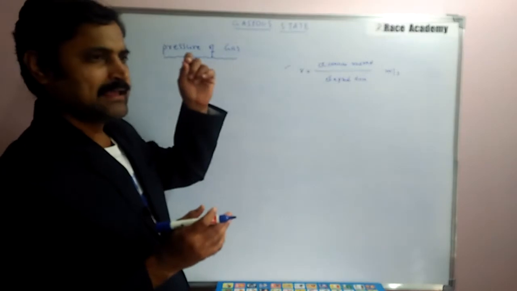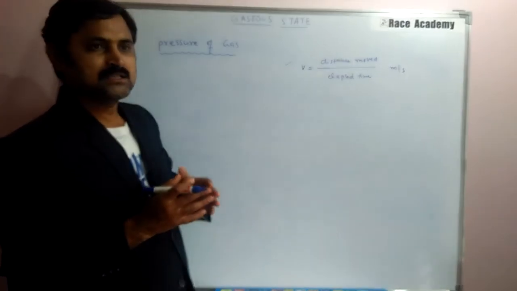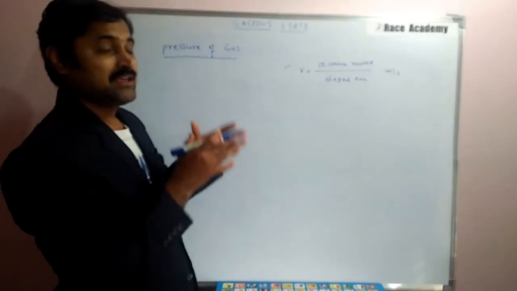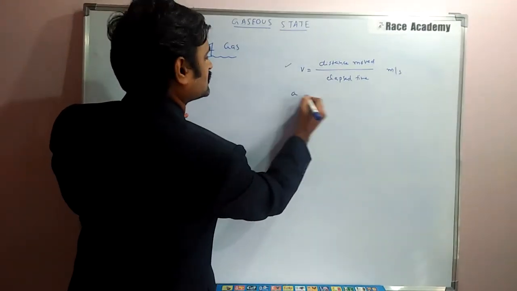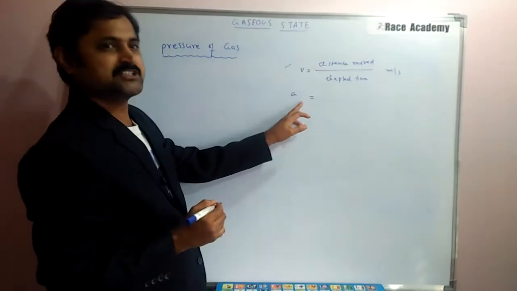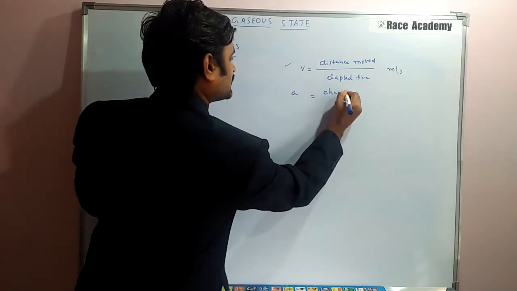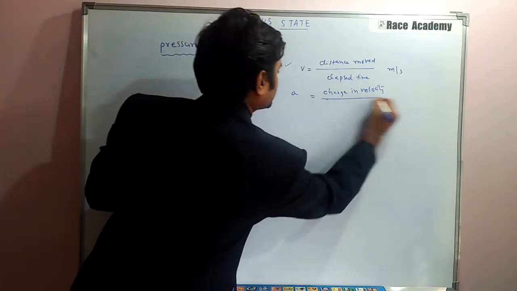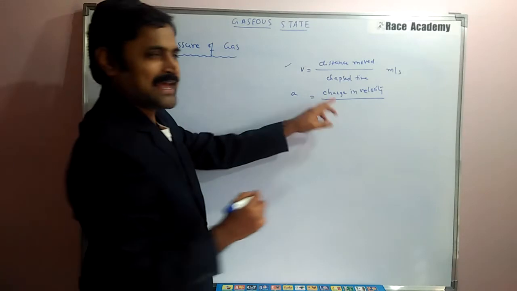What about the acceleration? Acceleration is different. That is change in the velocity with the time. Change in the velocity with the time is called acceleration. So what is the acceleration? Acceleration is change in velocity divided by the elapsed time.